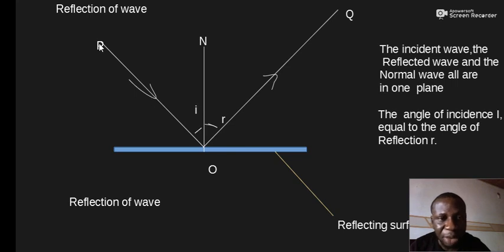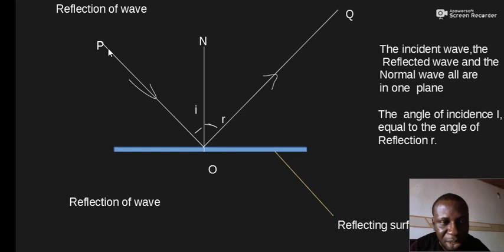Now, consider a wave traveling along PO and it strikes the surface at O. Look at this arrow indicating the direction of the wave. As the wave gets to O, it bounces back, but not along the path OP in reverse. Rather, it takes a different direction in the same medium, and that direction is OQ. So OQ is the reflected wave as a result of the incident wave OP.